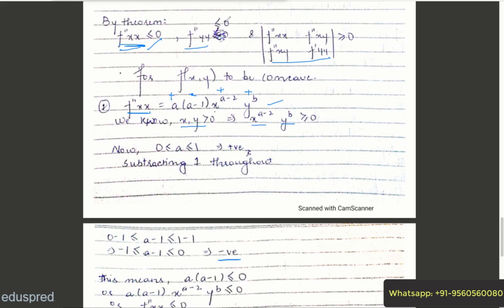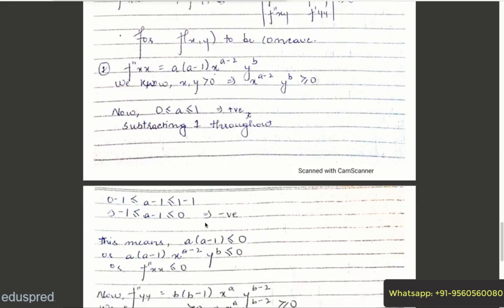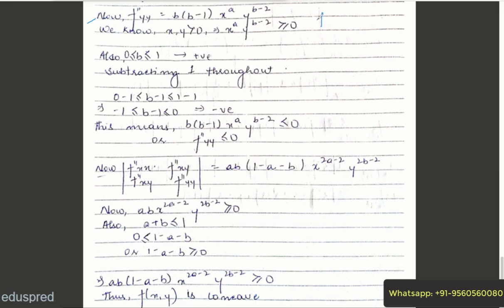Now let's work with the second condition. This proof is very similar to f double prime x, so instead of a, we will be working with b. Now again, this is positive, and this is also positive, as b belongs to the 0 to 1 bracket, which means it's positive.